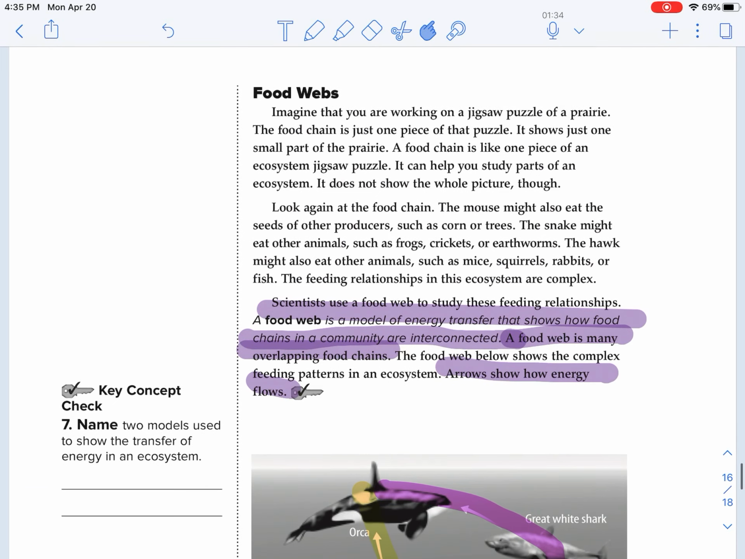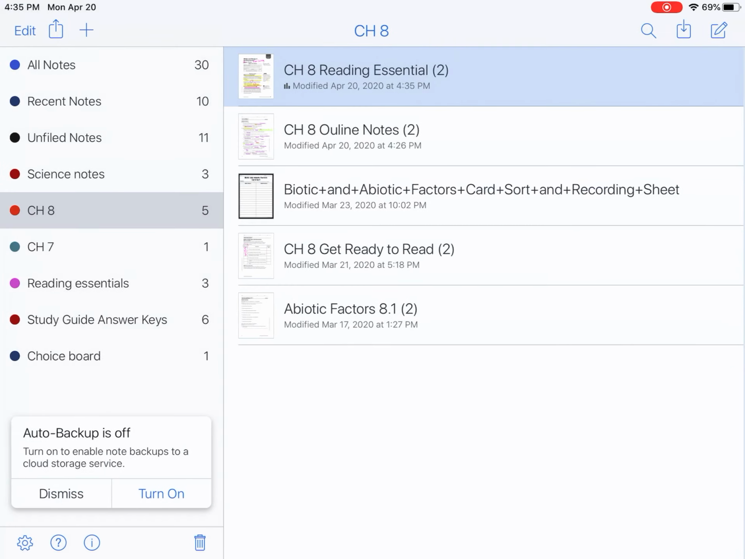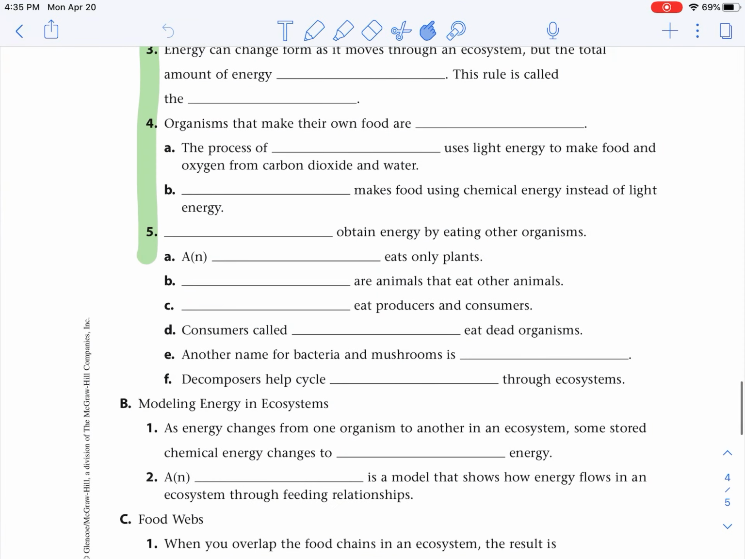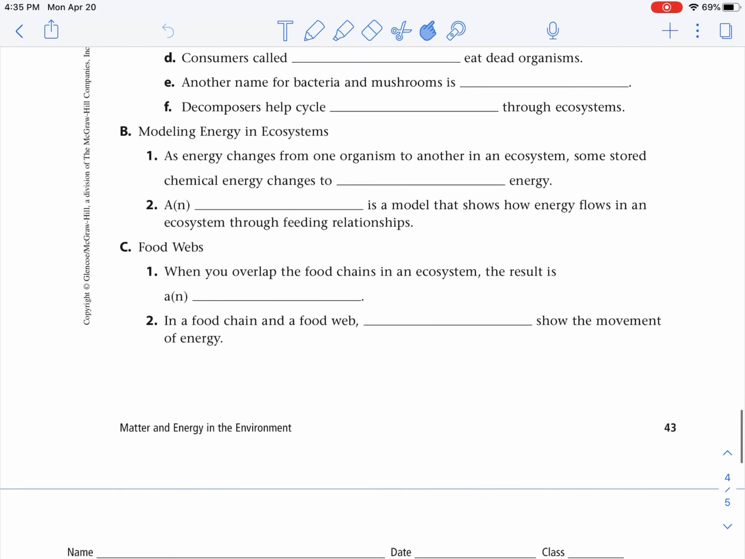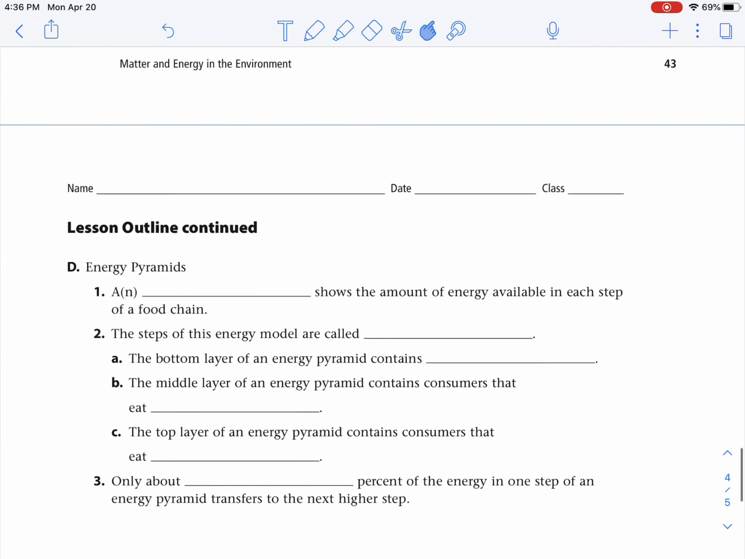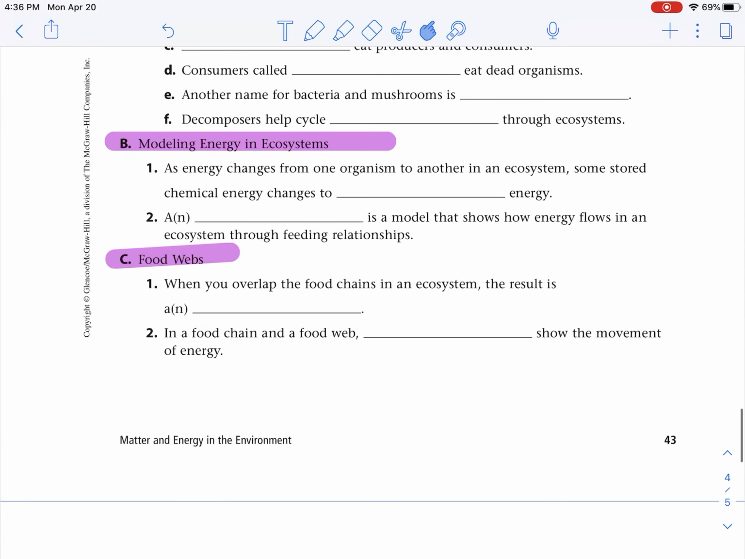Okay, so that's all we're going to read today, and you are going to be filling out in your outline notes just this much right here. Modeling energy in an ecosystem and food webs. All right, because we've got energy pyramids, and that's going to be tomorrow. So make sure you are getting that filled out, and I will talk with you soon.